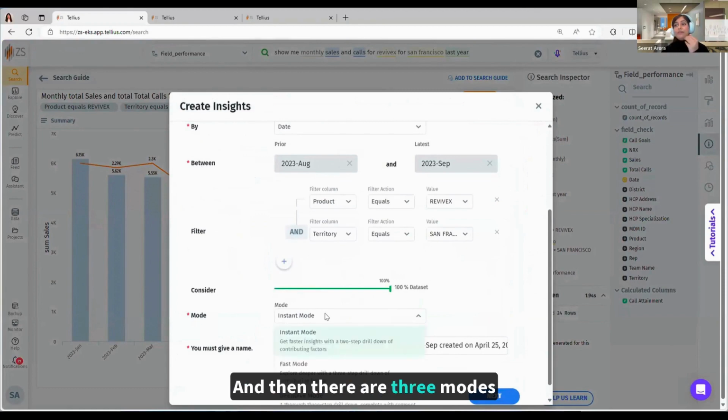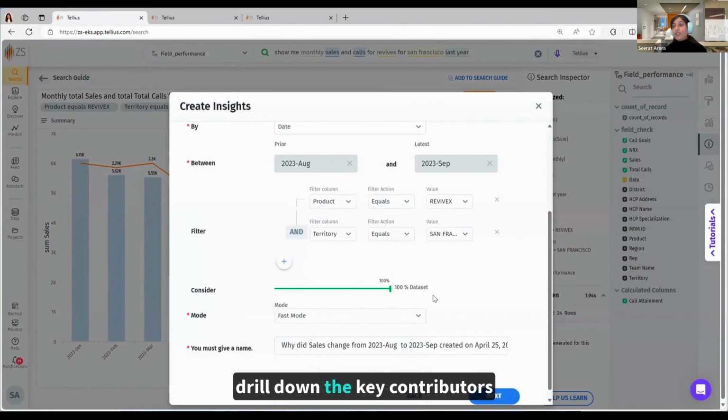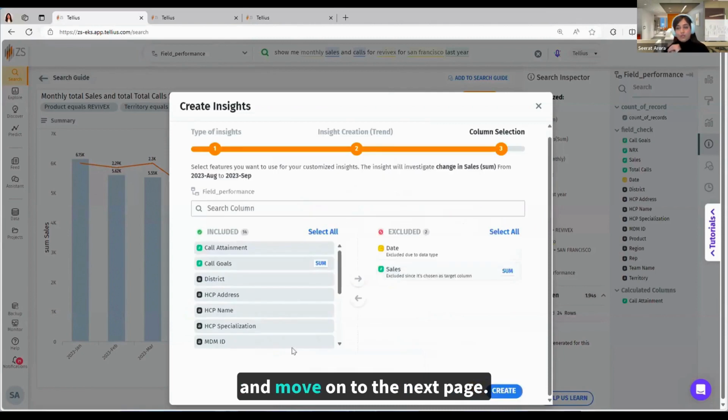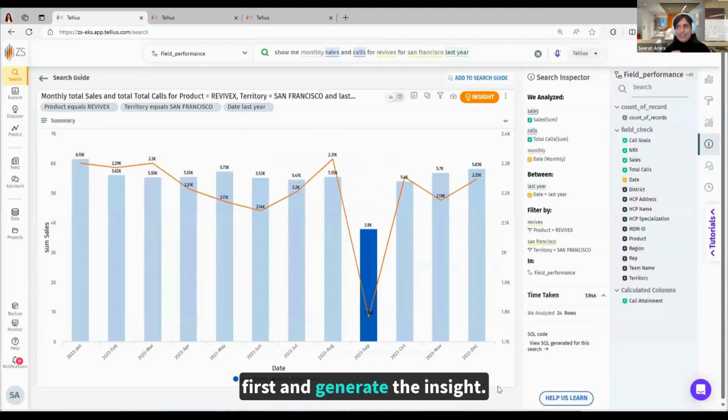And then there are 3 modes that you can select from. Let me select the first mode so that I can have a 3-step drill down on the key contributors and move on to the next page. Now, yes, I can ask the tool to focus the insight on these many fields, but I'm a bit lazy. I will just go ahead with what has been pre-selected by default and generate the insight.